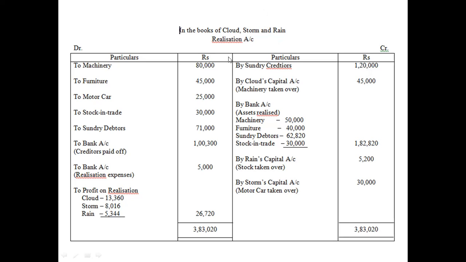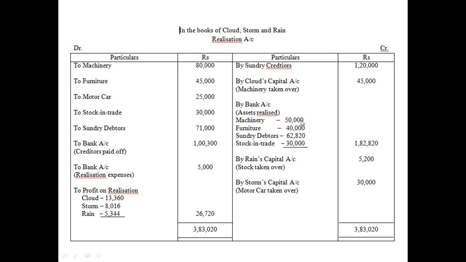So half of this machinery was taken over by Cloud for rupees 45,000, and the remaining machinery, which was 40,000, was realized for 50,000. That is your first adjustment.